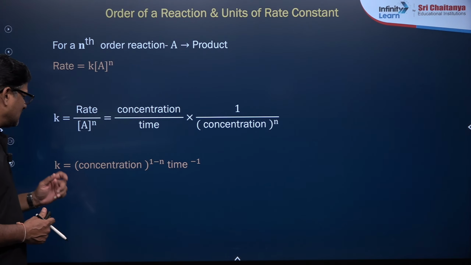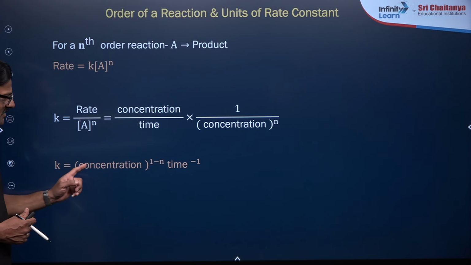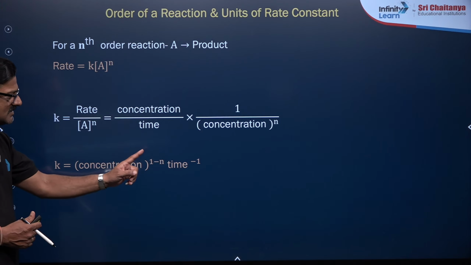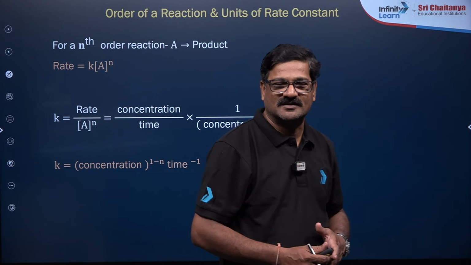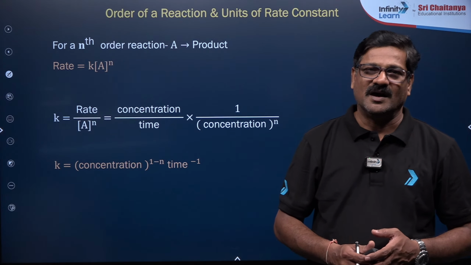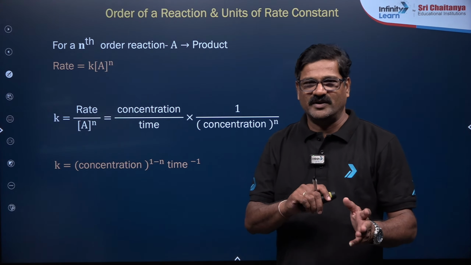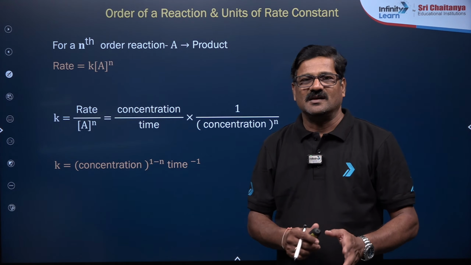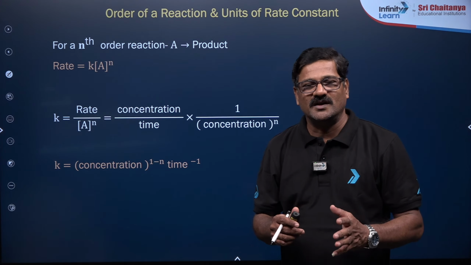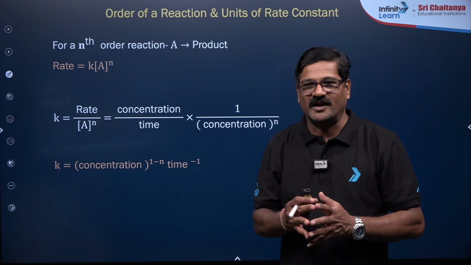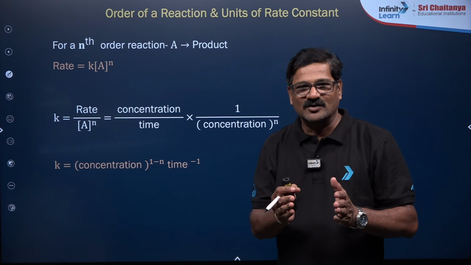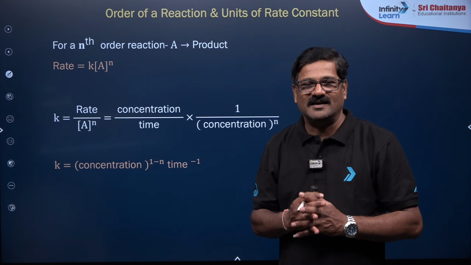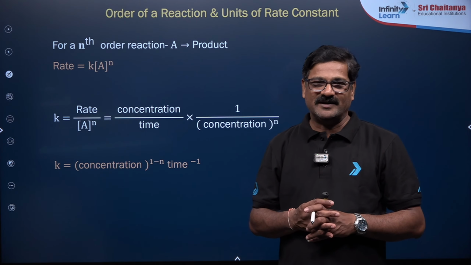So the dimension of K is concentration to the power 1 minus n, time inverse. Time can be seconds, minutes or hours. In most cases minutes and seconds, because chemical kinetics is used for moderate reactions, whose values are in minutes and seconds, right?